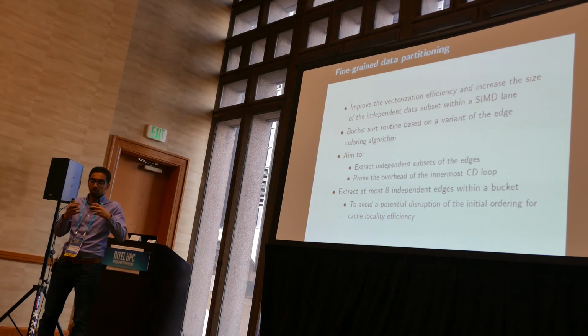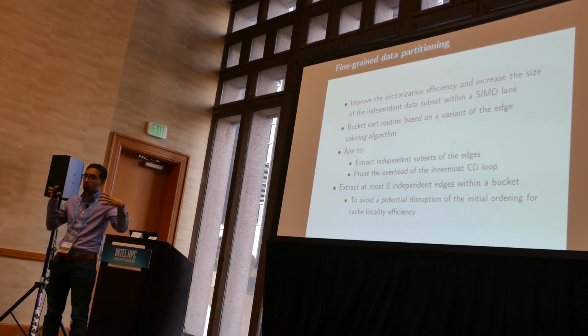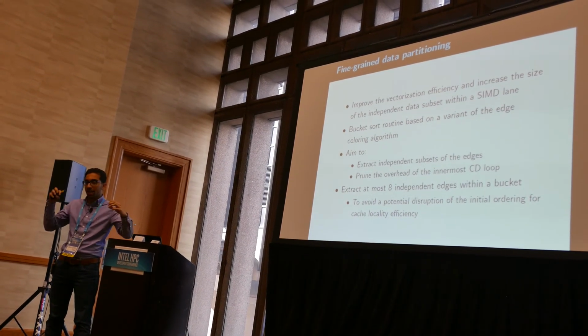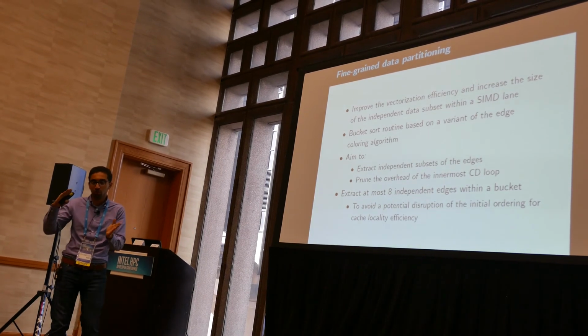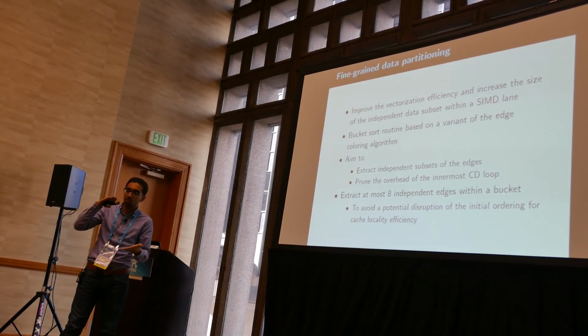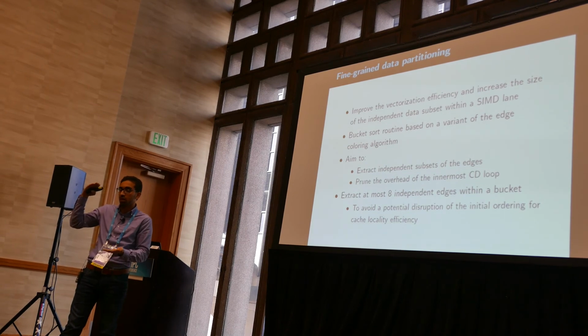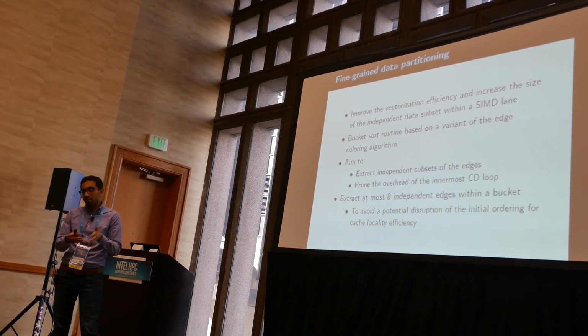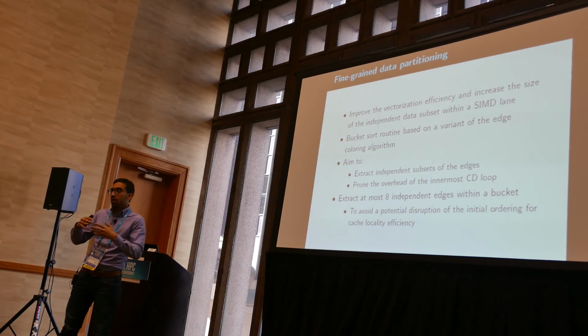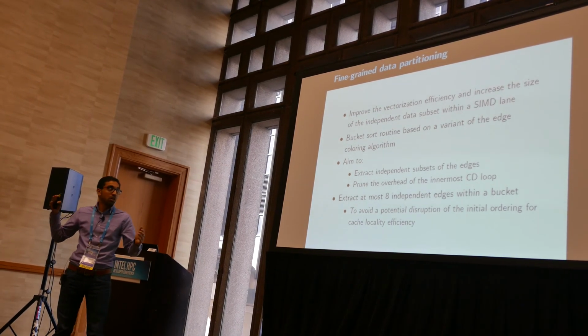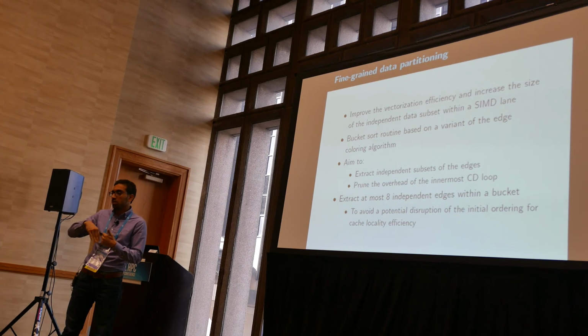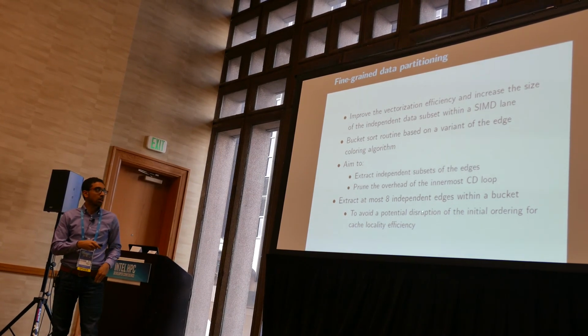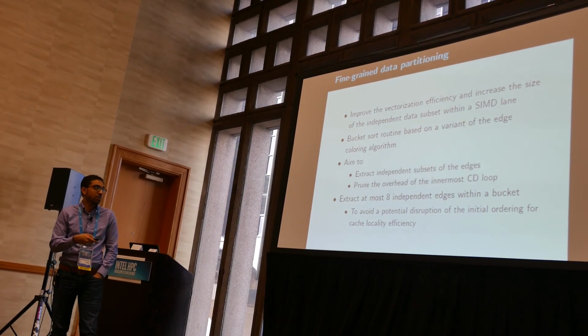This bucket sort extracts 8 elements for every thread and tries to make sure that every 8 elements adjacent to each other are conflict free. Of course, this doesn't happen all the time because at the end you are limited by the size of the mesh. But as the problem size gets larger and larger, you can extract 8 independent edges within a bucket.